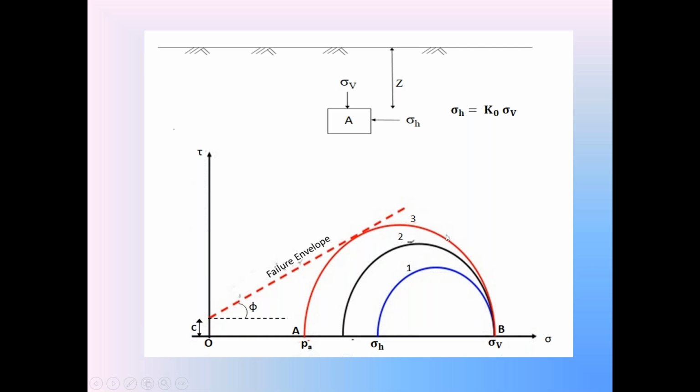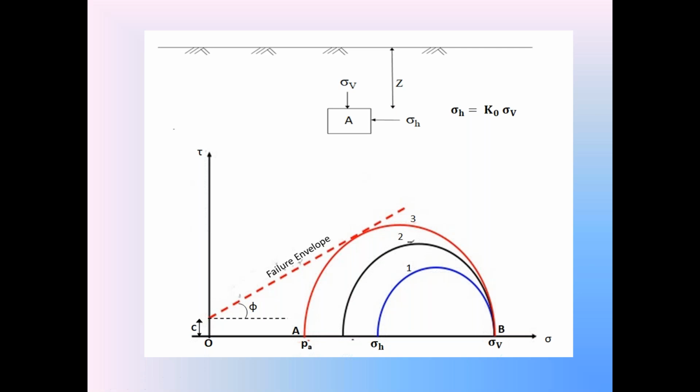That indicates the active failure in the cohesive soil backfill. The minimum horizontal stress, that is at point A, indicates the touching of the third Mohr stress circle with the failure envelope.